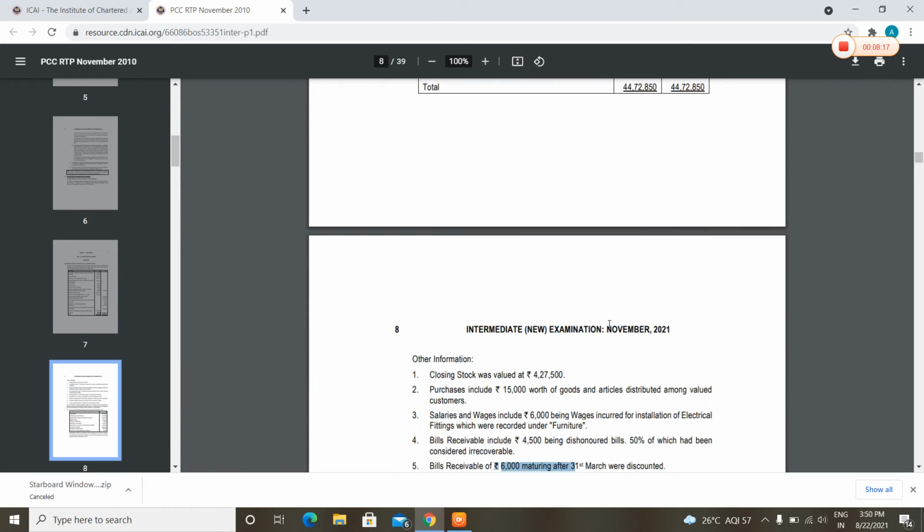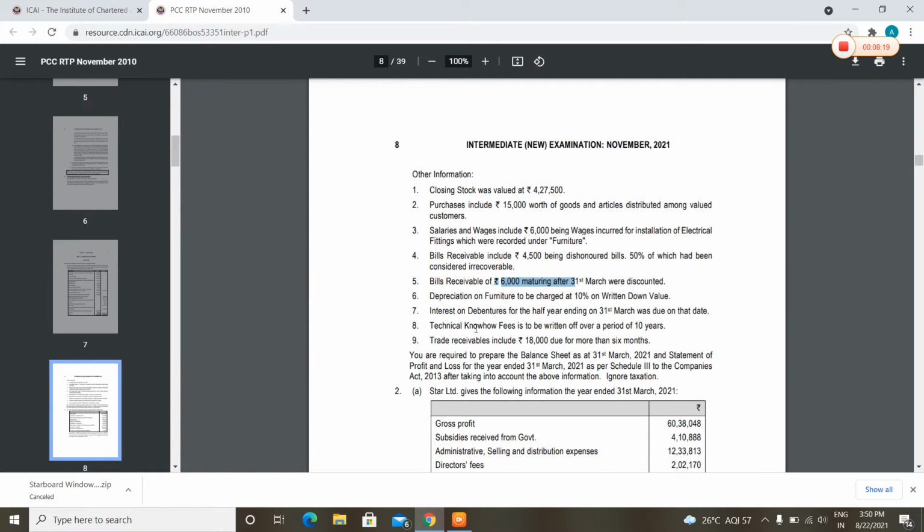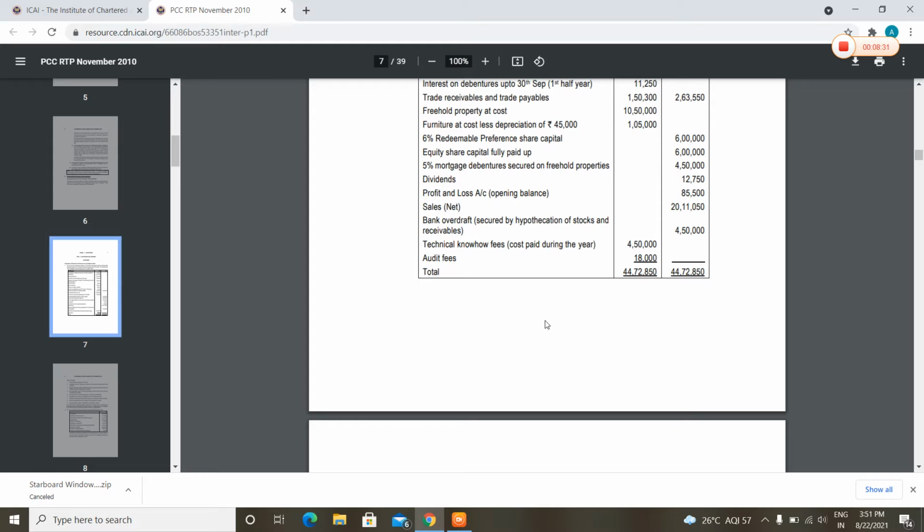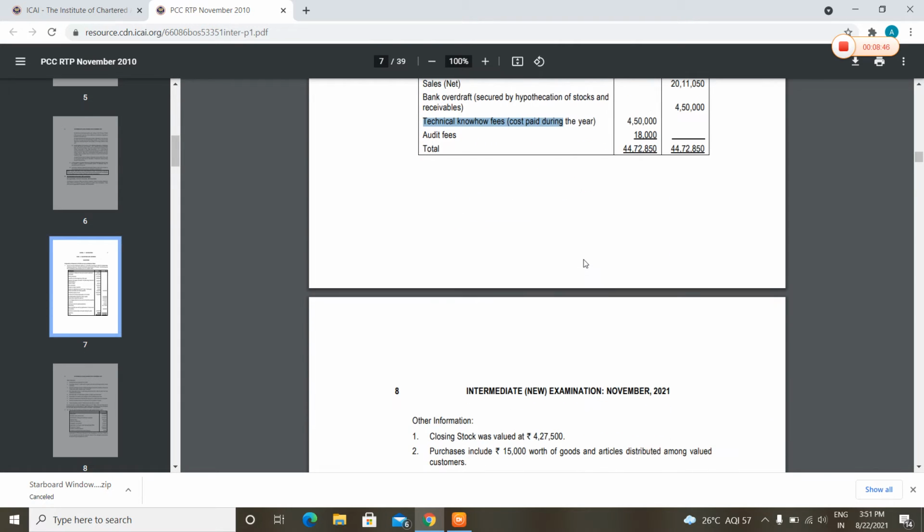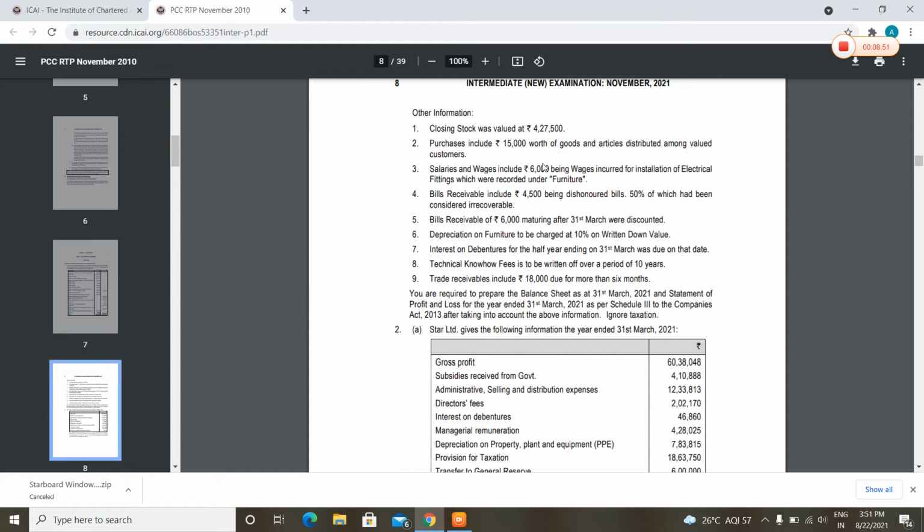One major point: technical know-how fees is to be written off over a period of 10 years. So technical know-how of 50,000 divided by 10 years, that is 5,000, will be written off and included in the depreciation and amortization head. I think this much is very clear. Audit fees is simple. You can read it.